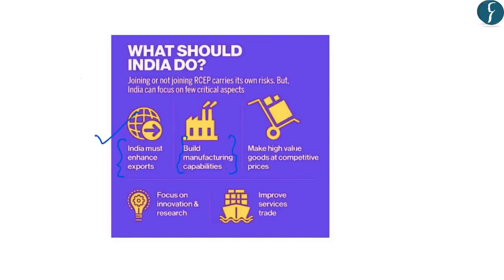Third, India should also focus on making high value goods at a competitive price. We know that the major articles of export from India are primary products, and they are not high value manufactured or finished products. A corollary of this is that India should also focus on innovation and research. And India should capitalize on its existing advantages in the service sector, because we know that service sector exports have increased. That is why India should further leverage this capability and advantage which it already has in the service sector.